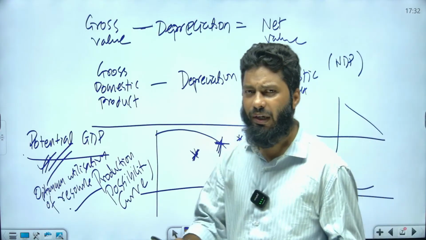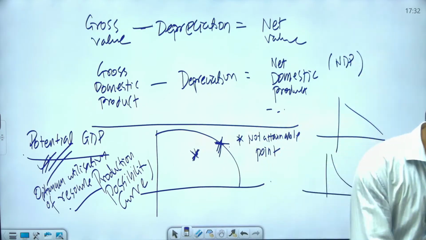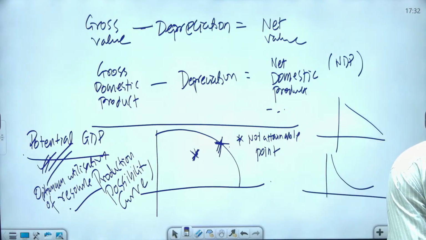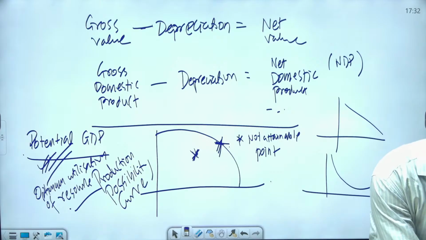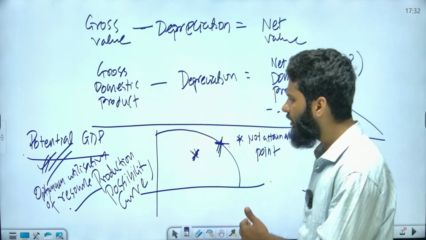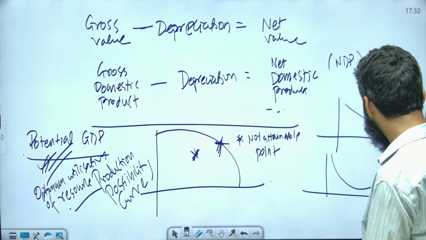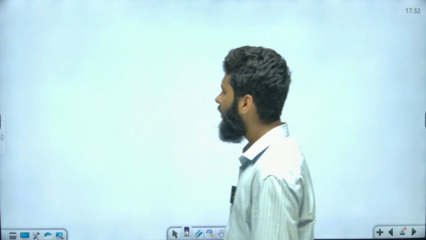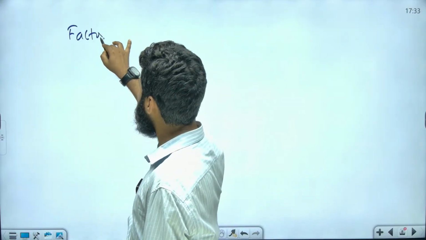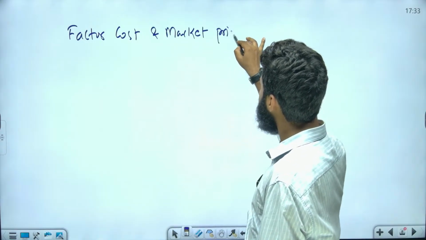Also we can go on understanding various other concepts as well, I hope. What we can do here is jump to the discussion of the answer part. Otherwise there are a few more concepts that we can understand about GDP here, for example, factor cost and market price. When we talk about factor cost and market price, market price includes two things.